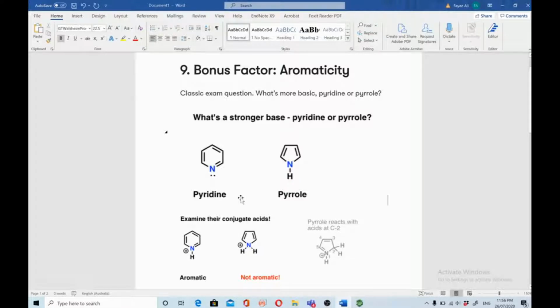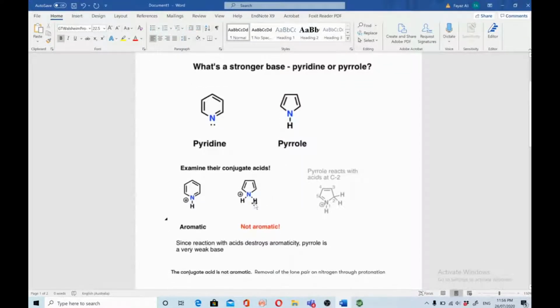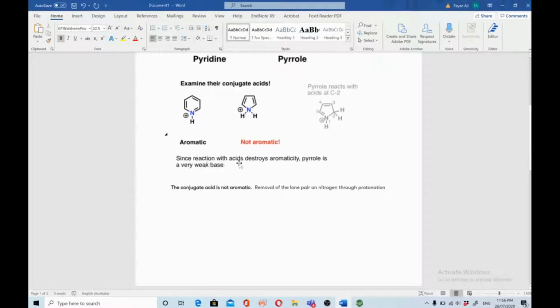So pyrrole is less basic than pyridine because the aromatic character is destroyed in pyrrole because of the protonation at nitrogen. Since reaction with acids destroys aromaticity in pyrrole, it is a weak base.